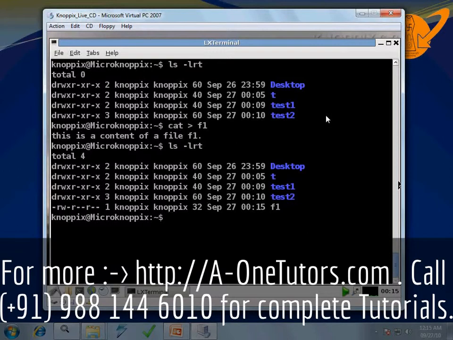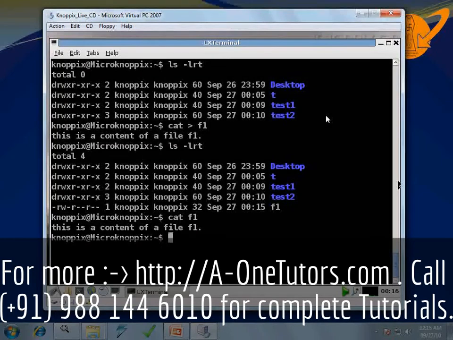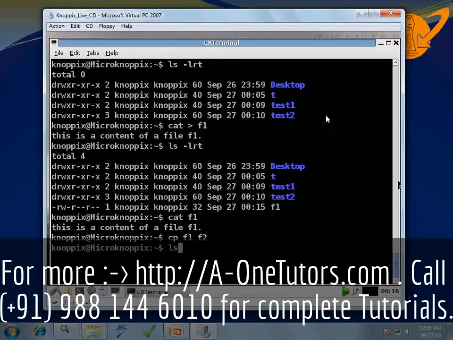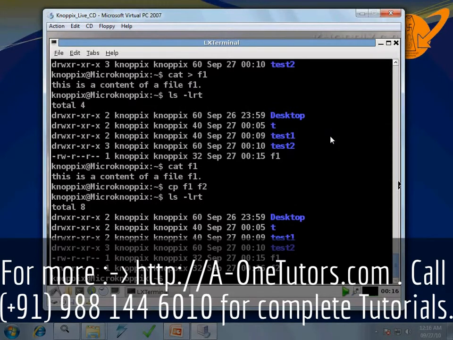To see the content of the file, I'll just type cat f1. So the content of file f1 is, this is the content of file f1. So if I do cp, source file name is f1, destination file name is f2, and press enter, now let us check using ls -lrt what is the change.